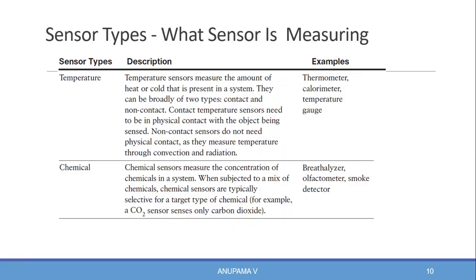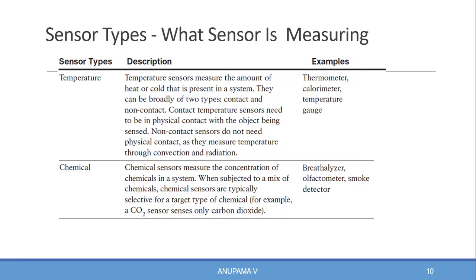Next type of sensor is the temperature sensor. As the name indicates, the temperature sensor measures the amount of heat or cold that is present in the system. They can be broadly categorized into two types: contact or non-contact. Contact temperature sensors need to be in physical contact with the object being sensed. Non-contact sensors do not need physical contact with the system they are going to measure. Examples for temperature sensors are thermometer, calorimeter, temperature gauge, etc.